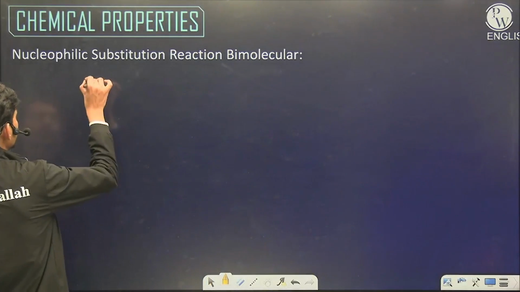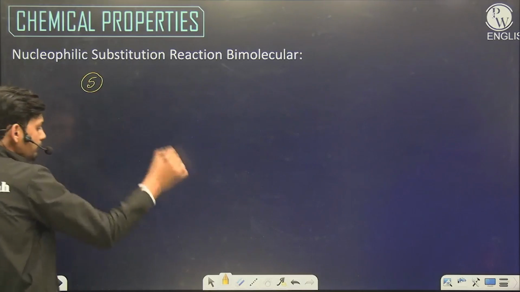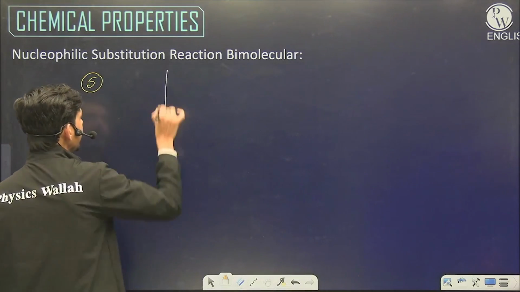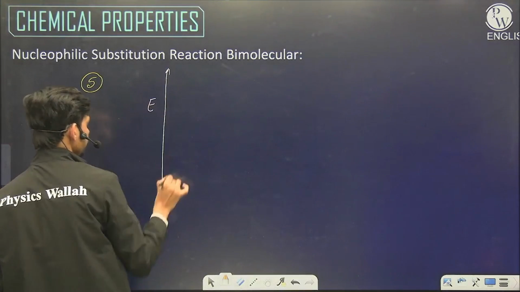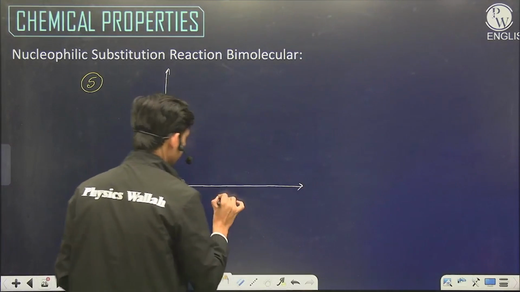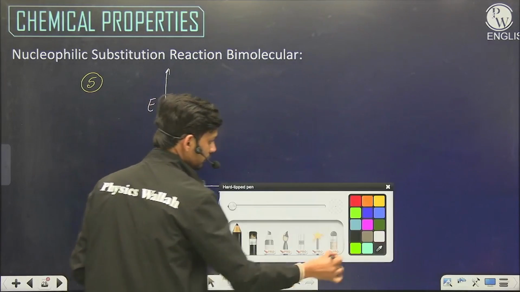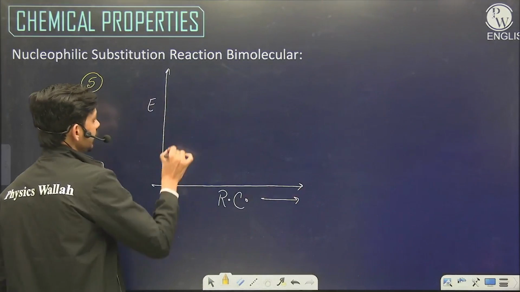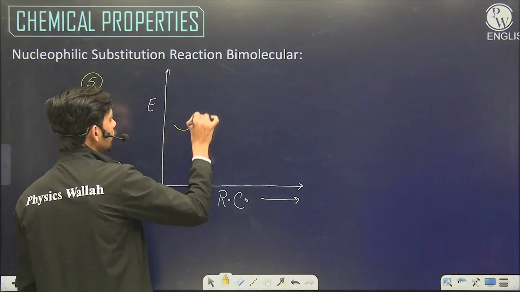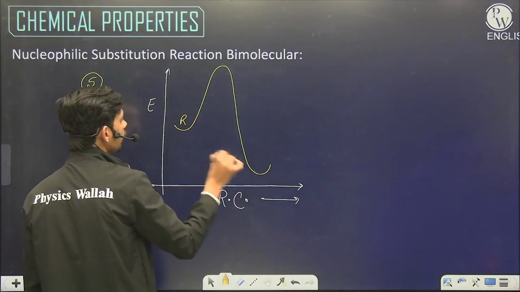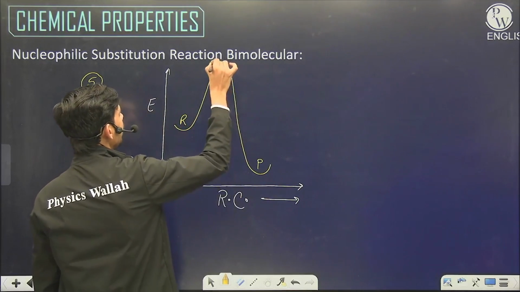And there is no such thing as solvent effect, so we can directly move to energy profile diagram. Energy profile diagram for SN2 reaction. Energy and extent of reaction or reaction coordinate. So here we can see the reactant will go to a transition state and directly form the product without any intermediate.